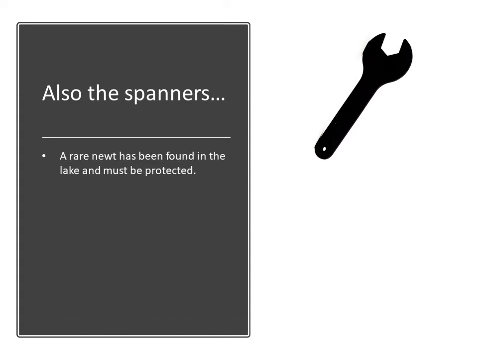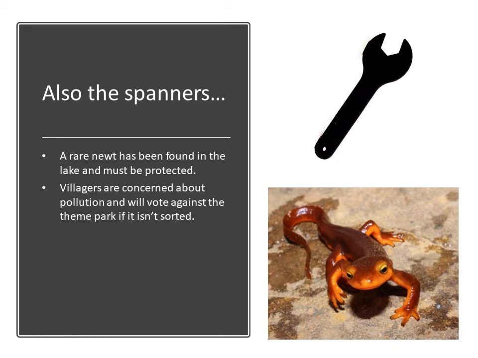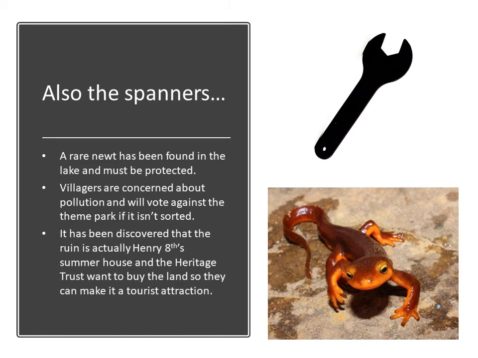So a rare newt was found in the lake and had to be protected. Villagers were concerned about pollution. And also, it was discovered the ruin was Henry VIII's summer house, and the Heritage Trust wanted to buy the land to make it into a tourist attraction. So, what you did was you created a proposal last lesson, which had a few proposed solutions to each of these problems. So, you should have had your solutions to the problems finished and done last week.